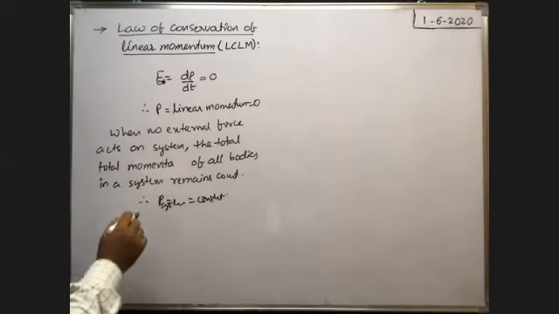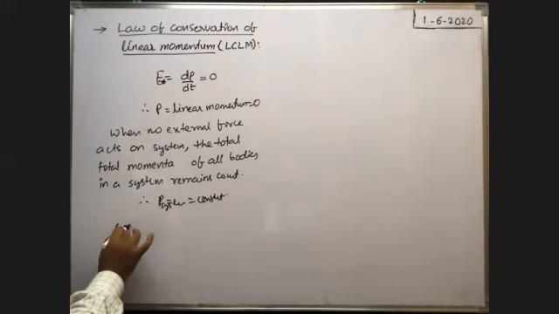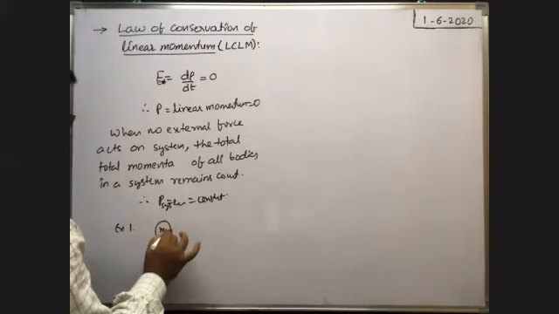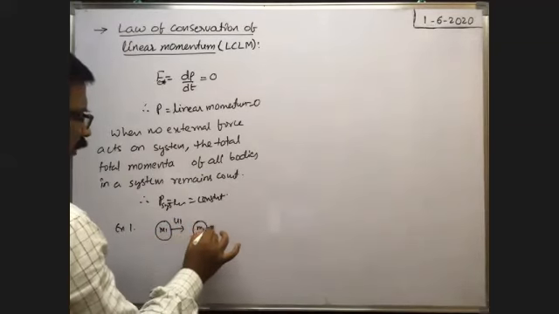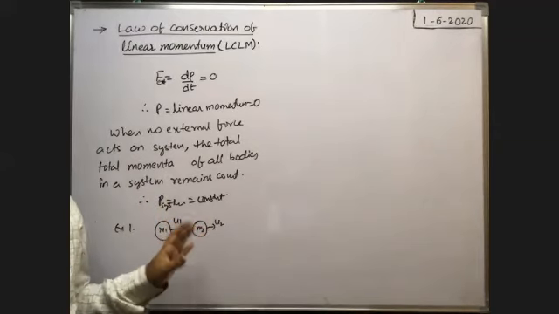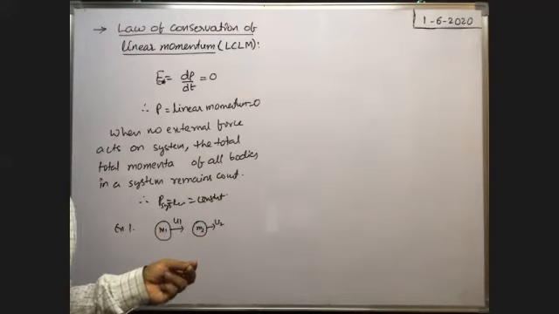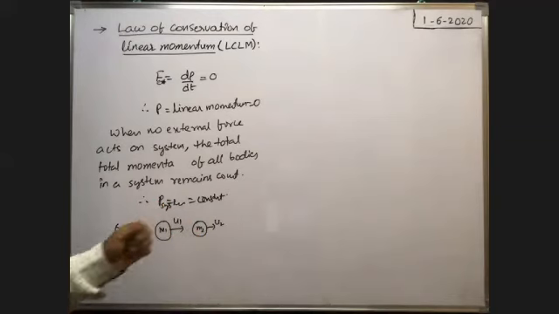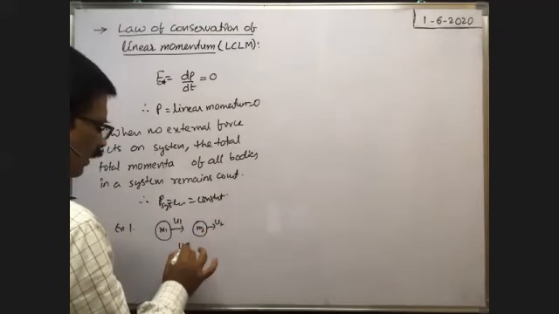Okay, suppose I want to give one example here. Example 1: suppose there are two bodies, one having mass m1 moving with a velocity u1 and another body having mass m2 moving with an initial velocity u2. Here, u1 is greater than u2.